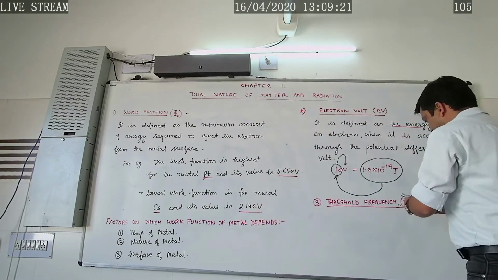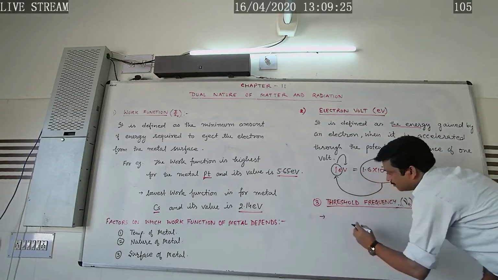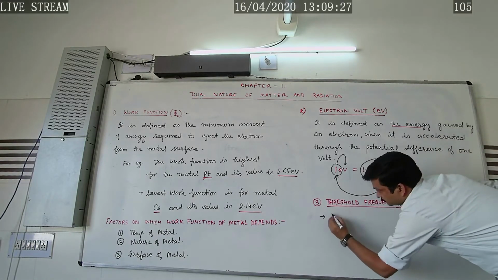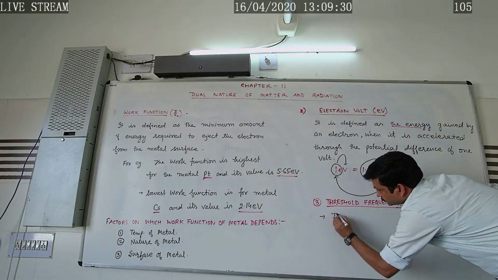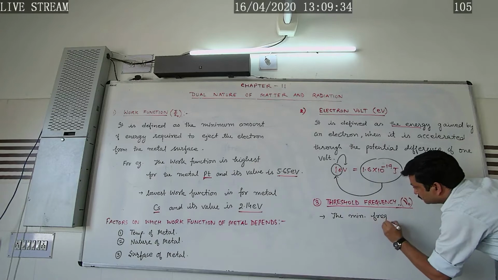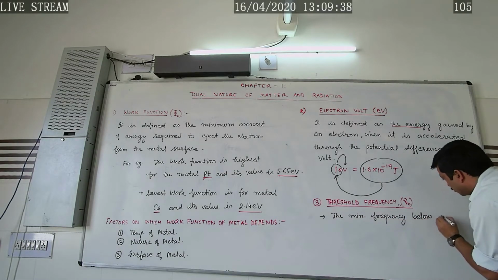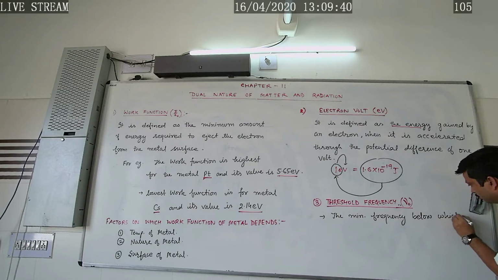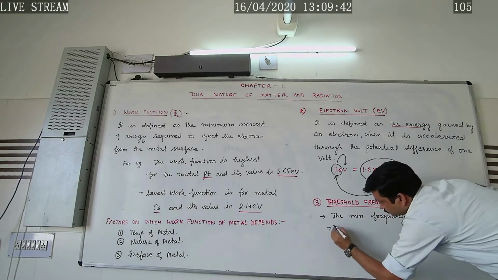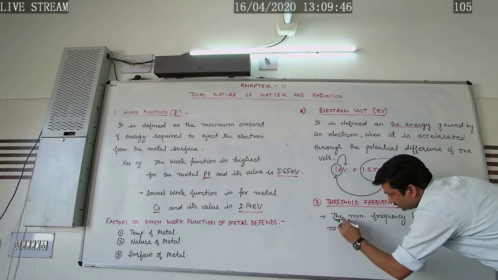So we can define it as the minimum frequency below which no photoelectrons, no electrons can be ejected from the metal surface.